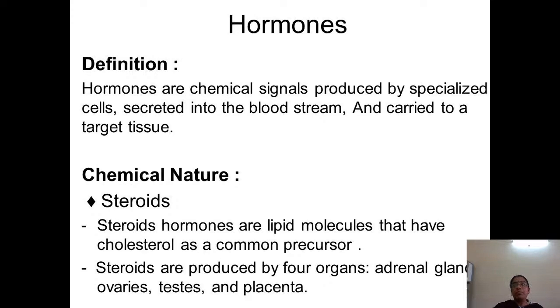Hormones are made up of chemical substances such as steroids. Steroids are hormones where the precursor is cholesterol, which is a lipid molecule. Mainly these steroids are produced by four organs: the adrenal, ovaries, testes and placenta, which are responsible for the production of these steroids.